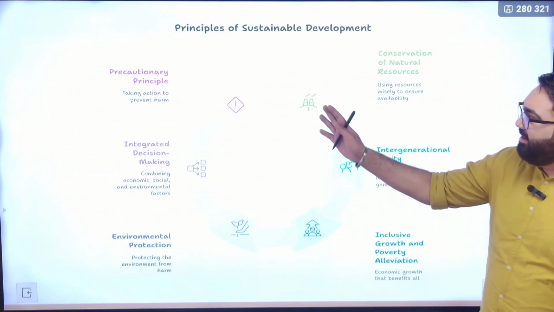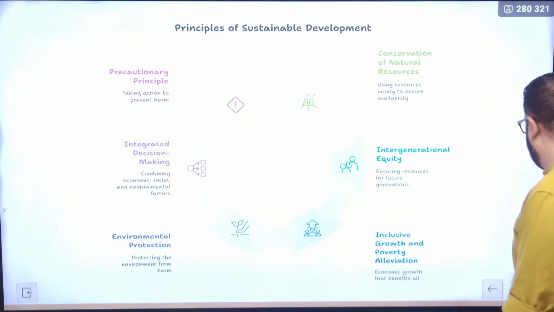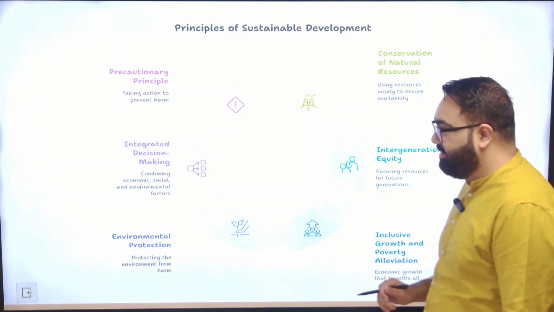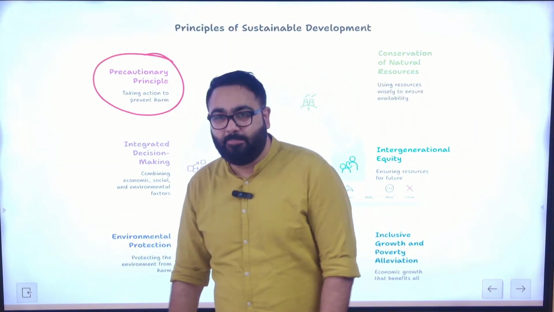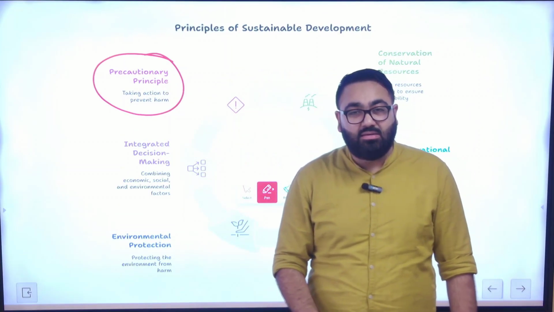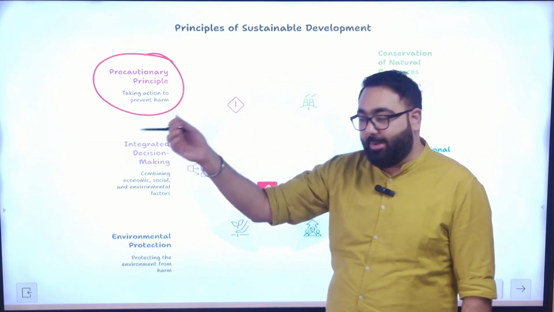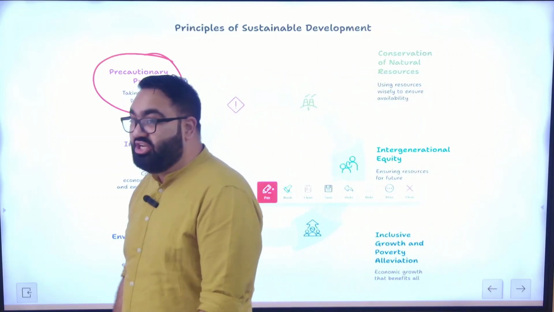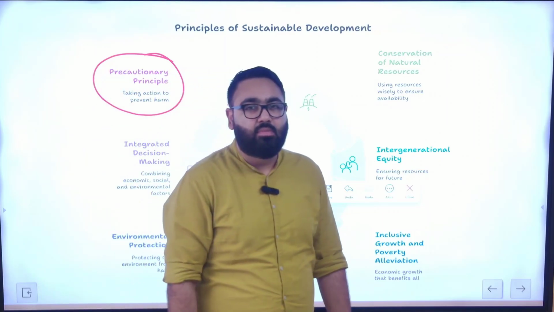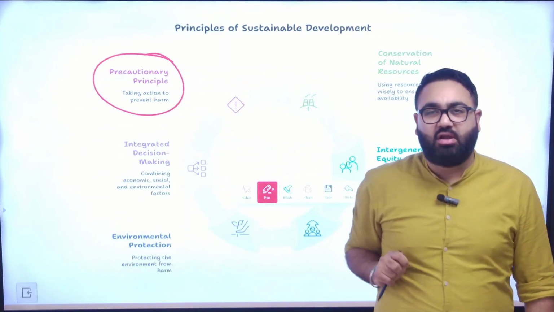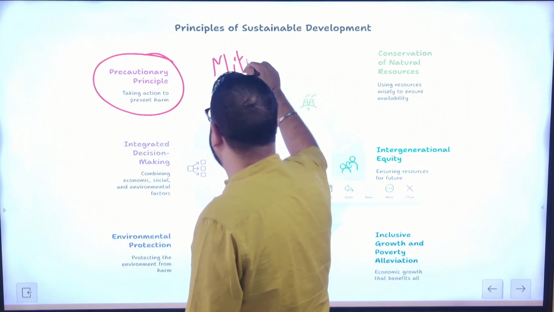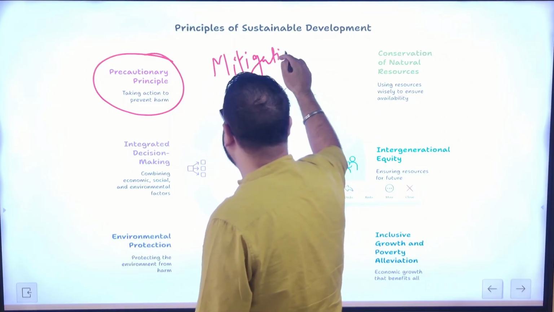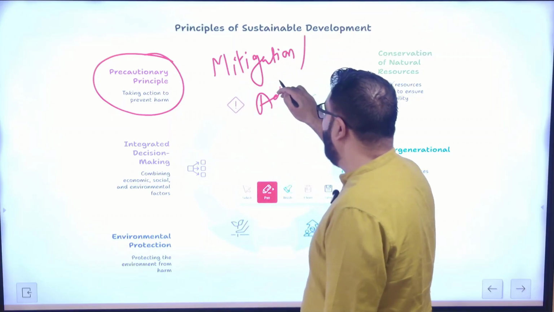Now, in sustainable development, these are the usual principles that you talk about. Let's understand them one by one. First, precautionary principle means that rather than being prepared for what happens afterwards, take decisions to prevent harm. Over here, there are two very important words that are usually discussed in the international community: mitigation and adaptation.